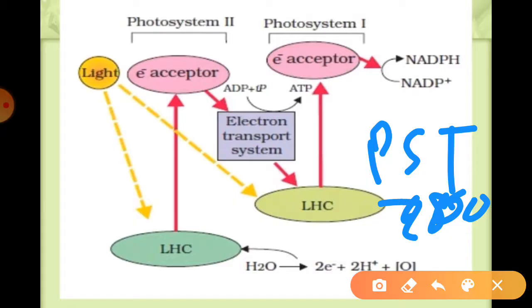Like PS II, the electrons in the reaction center can again get excited by receiving red light. Whenever red light reaches this reaction center over here, right? And due to that red light that contains the wavelength 700 nanometer, the electron gets transferred to another electron acceptor with higher redox potential.